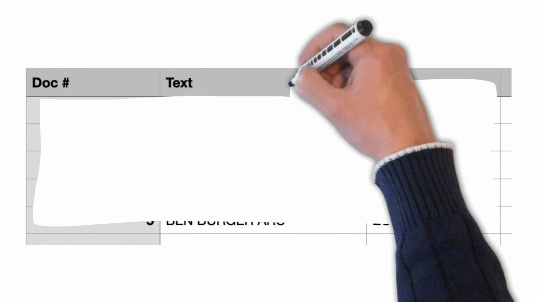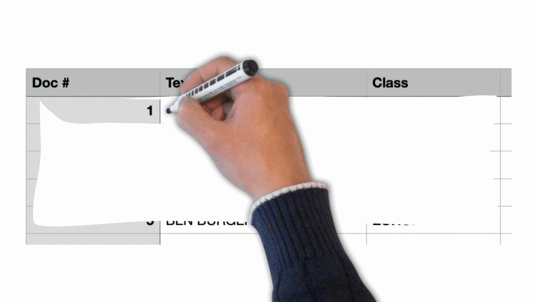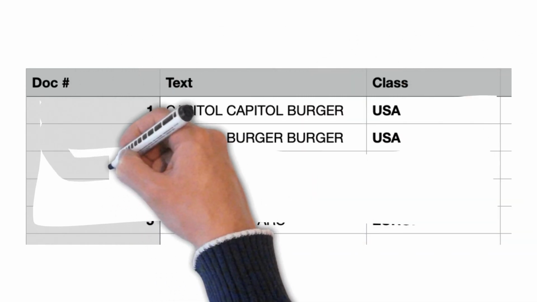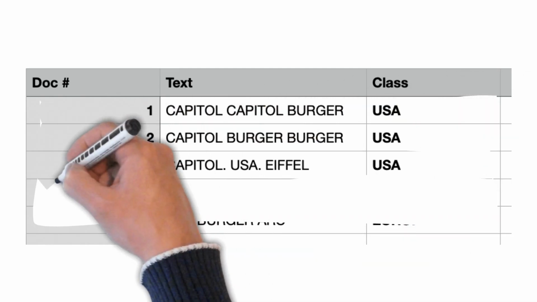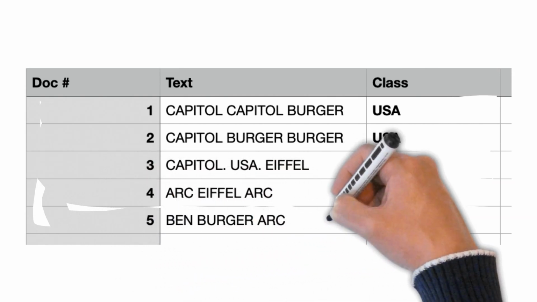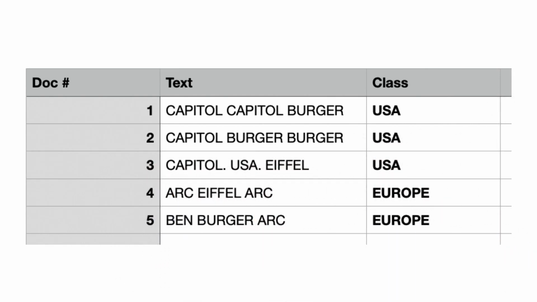Our next step is to put that data into a data frame with 3 variables: the document number, the text, and the class. Our first document has 3 elements: the US Capitol twice and a burger, and that's why we label it as USA. The second document has the US Capitol and the burger listed twice, and that's why we can label it as USA again. The third document has the US Capitol, the USA map, and the Eiffel Tower. And even though it has the Eiffel Tower from Europe, we can still label it as USA because it has 2 objects from the USA.